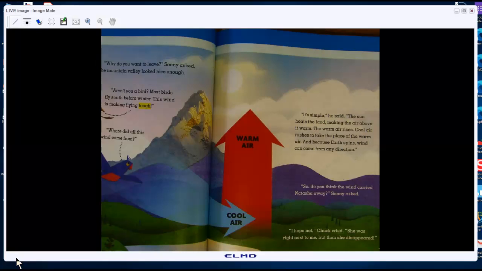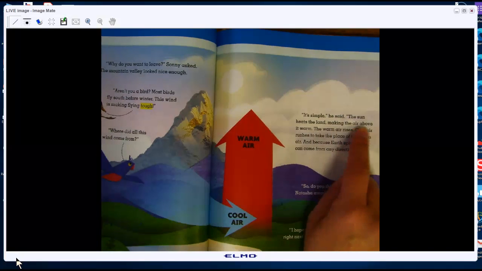Nope, that's not what he said. What makes the warm air? What makes it go up? What makes the warm air rise? What makes the air warm? The sun. The sun heats the land, making the air above it warm.